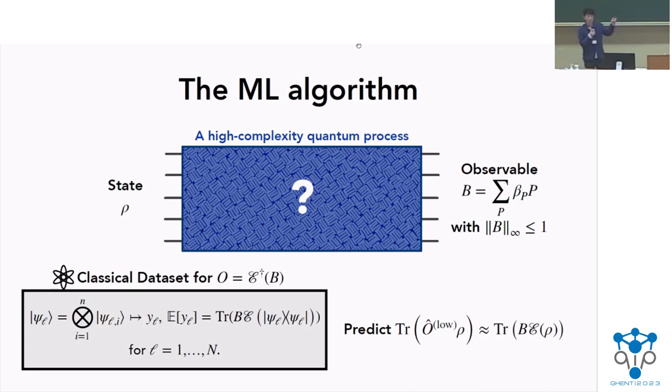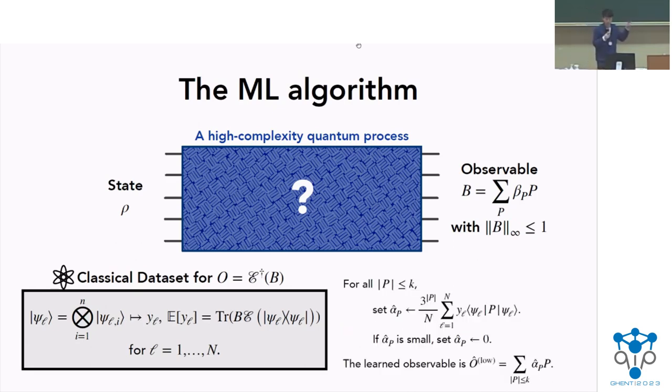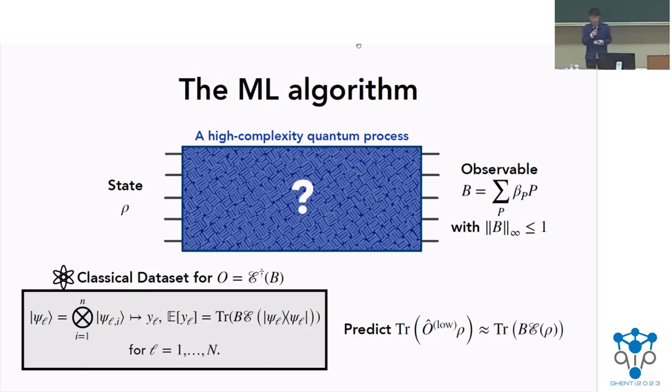Doing that is actually very simple because, as we see, O hat low only consists of few-body Paulis. So by knowing the reduced density matrix of this input state rho, we can already estimate this trace. And then using the same set of techniques, one can prove that this would be quite close to this trace of B, E of rho, which is the function that we wanted to predict.